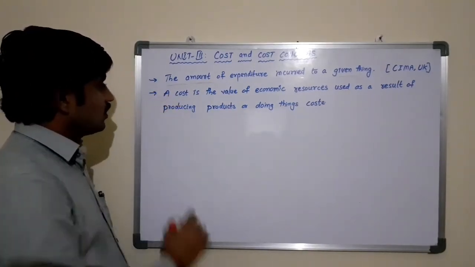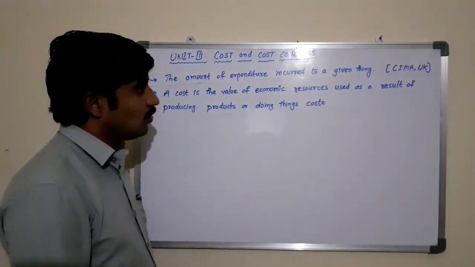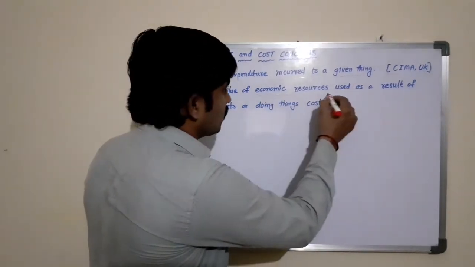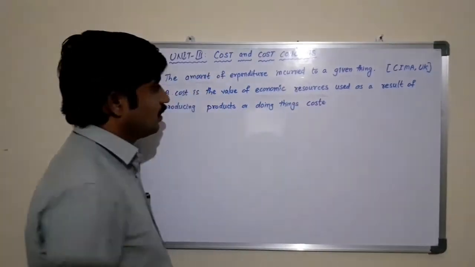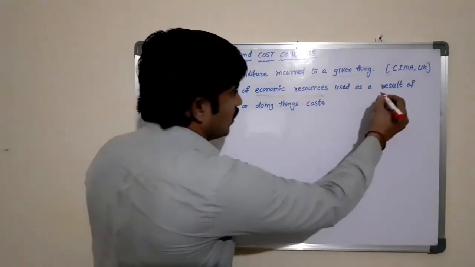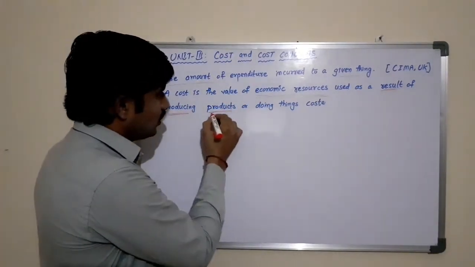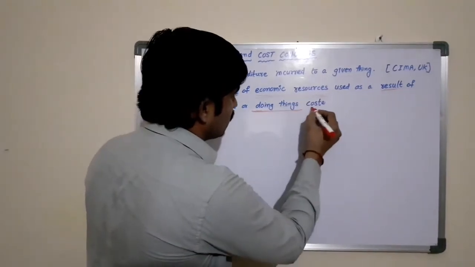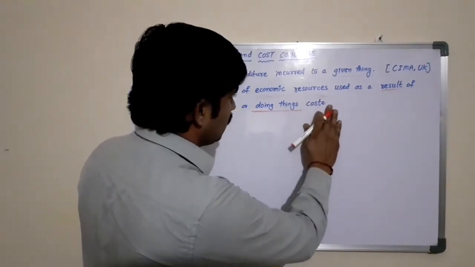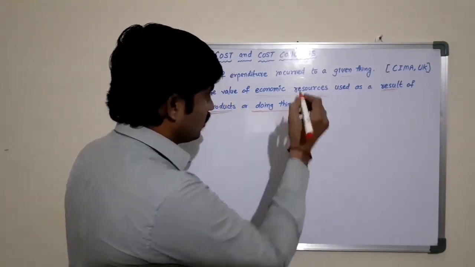In other words, cost is the value of economic resources used as a result of producing products or doing things.